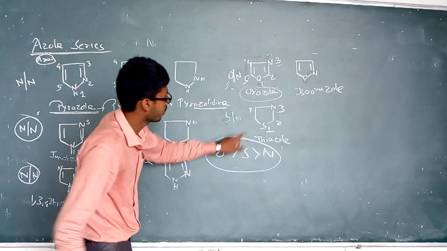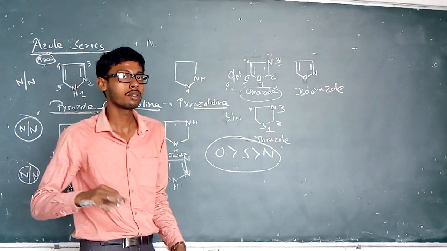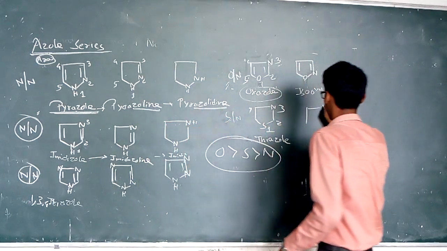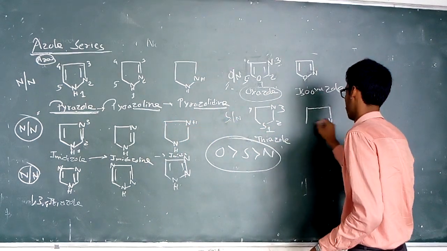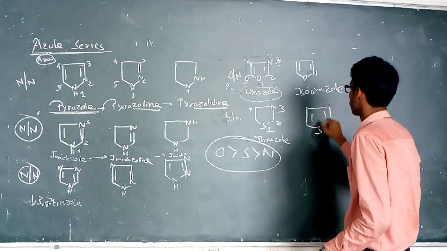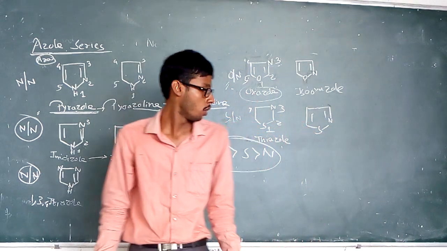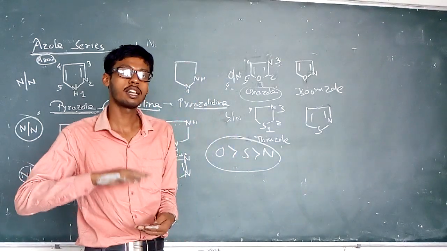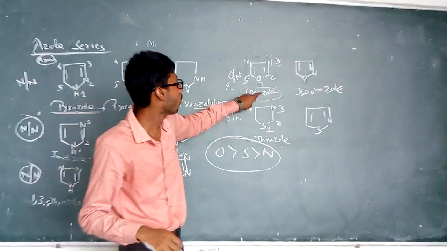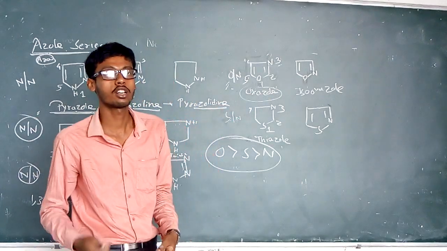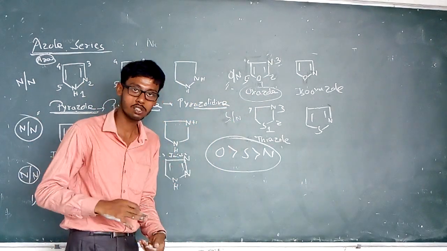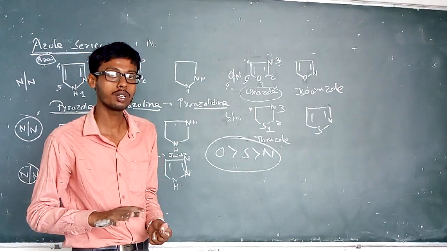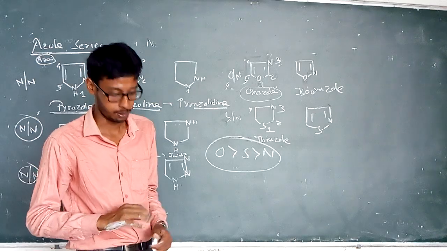So that is known as thiazole, and when it is present at the 1 and 2 position, this is known as isothiazole. And depending on the saturation of the compound, the nomenclature may be partially saturated oxazoline and fully saturated oxazolidine, or thiazoline and thiazolidine. That is the nomenclature of the saturated compound, depending upon the azole derivative.